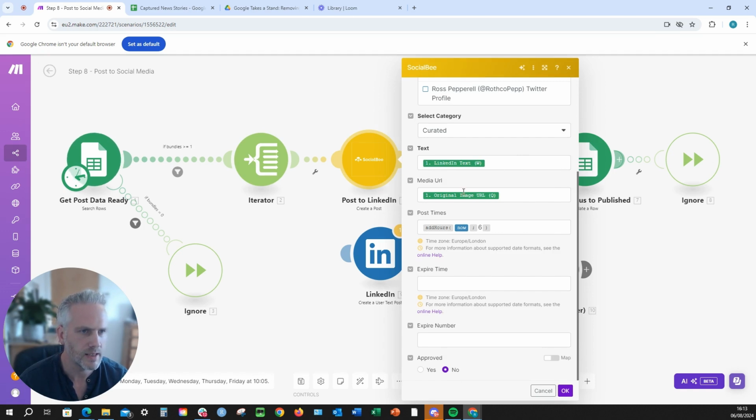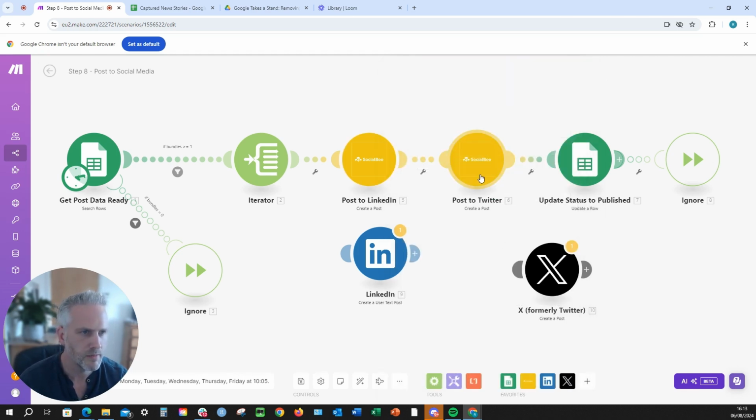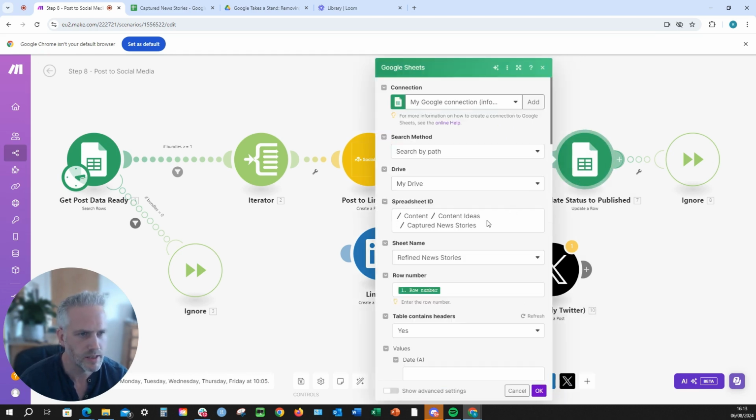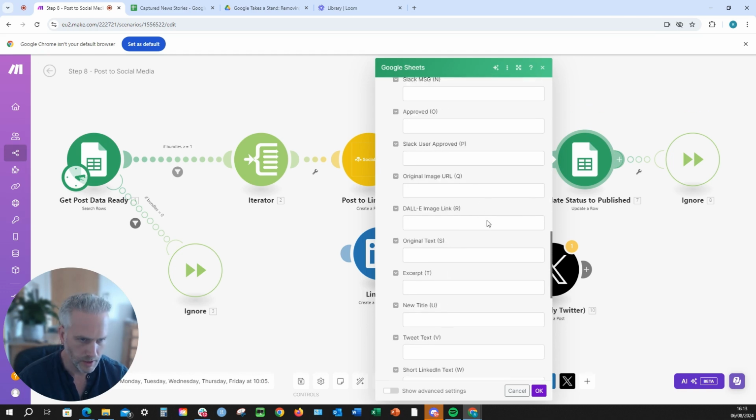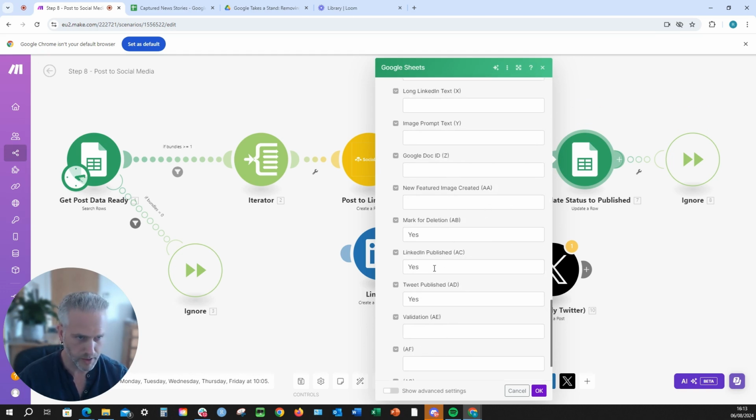So LinkedIn text and the original URL. We're saying we want to post that 6 hours ahead of where we are now. You can obviously control that depending on what you'd like. And the same thing here. And then we're going to change this status to published. So now we've got everything published. We want to mark it for deletion so we can start again in the future.